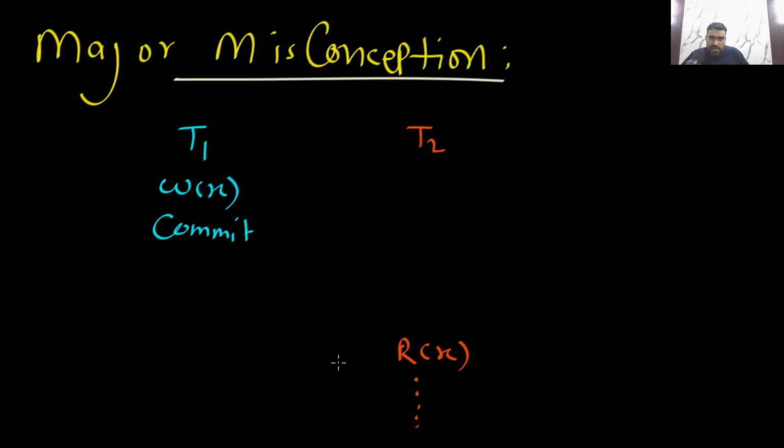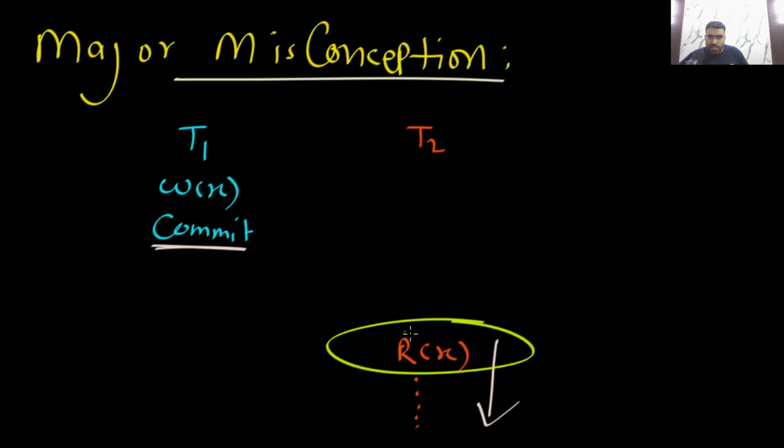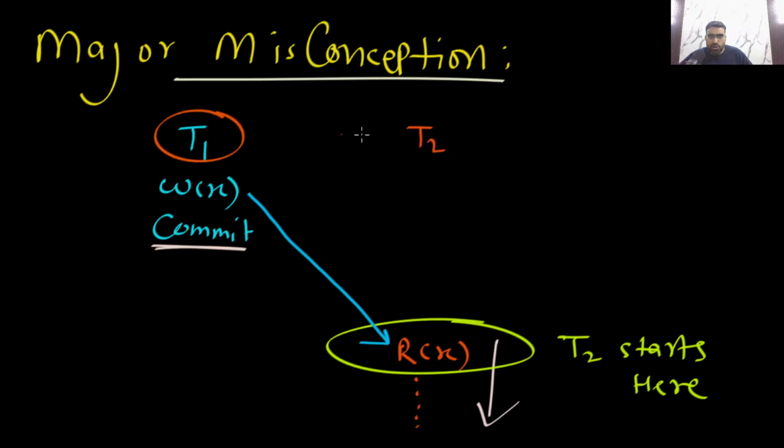You can see this transaction T2 is starting here, and T1 has already committed here. Now the misconception is, will you put this edge in the precedence graph or not? Means from T1 to T2.